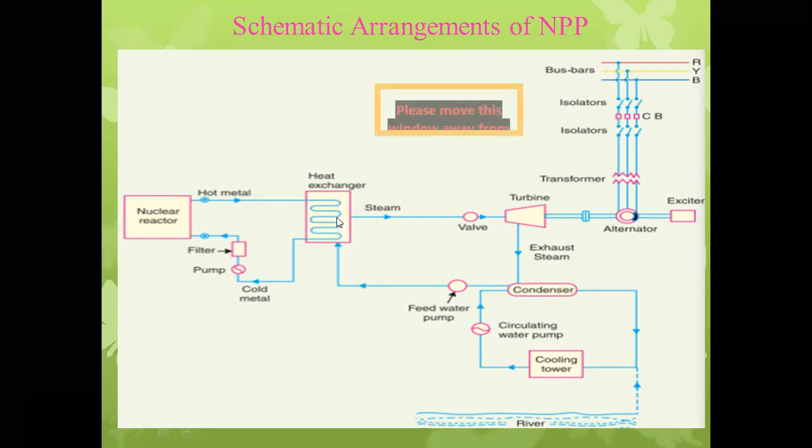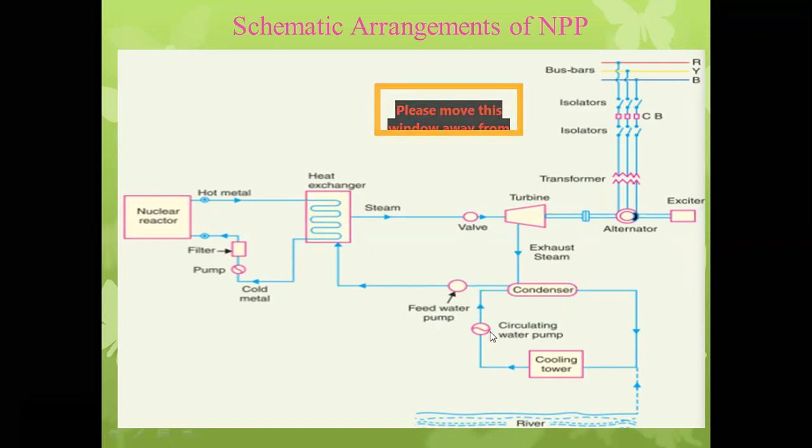And the actual heat exchange between the water and molten metal is taking place inside the heat exchanger. So the exchange of heat energy is taking place in the heat exchanger arrangement.